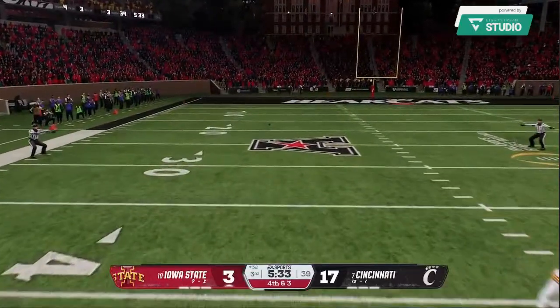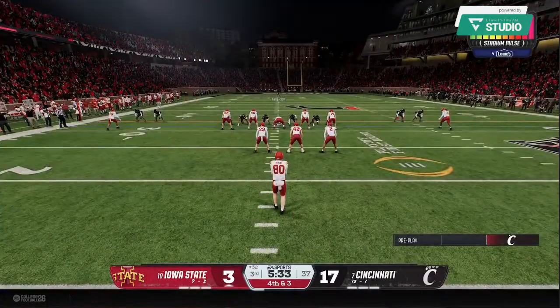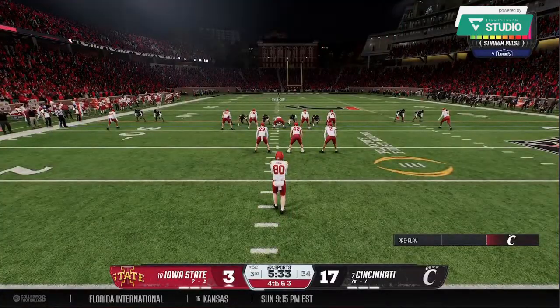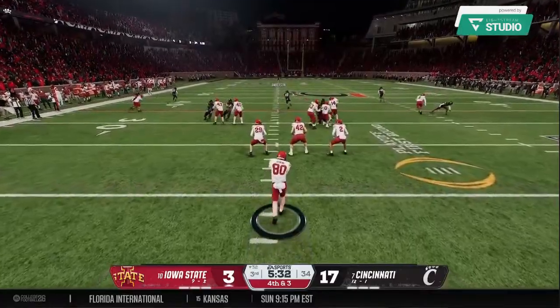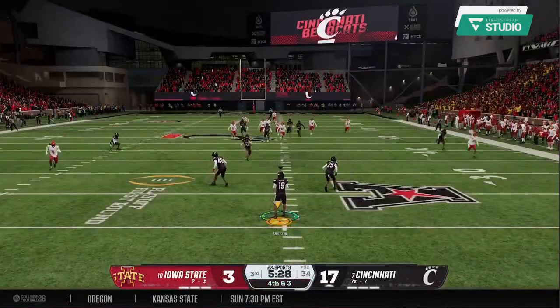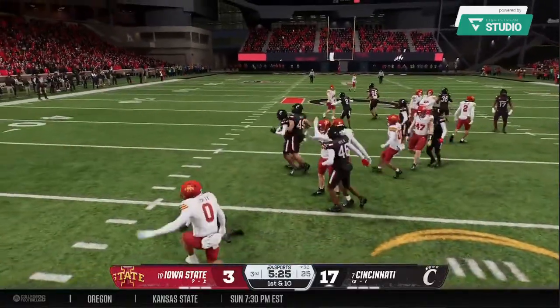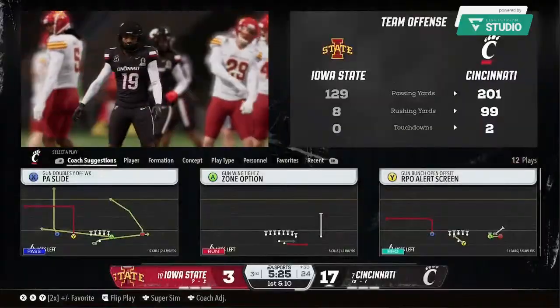And it's incomplete. They let it fly on third down, but now it brings up fourth. The Cyclones will bring their punt team onto the field. Back out to punt for the fourth time today. We'll see what he can do with the return. And the returner brought down by that coverage team.